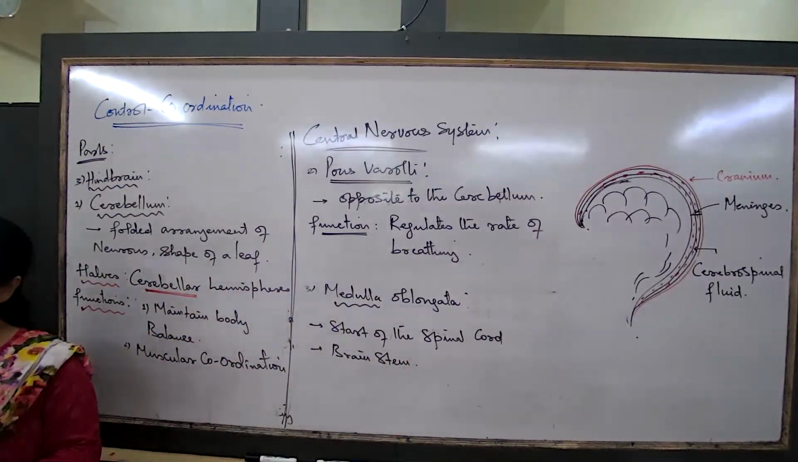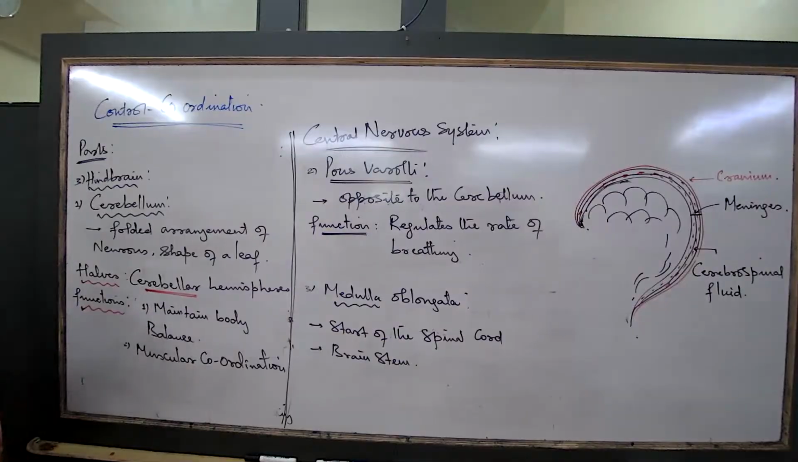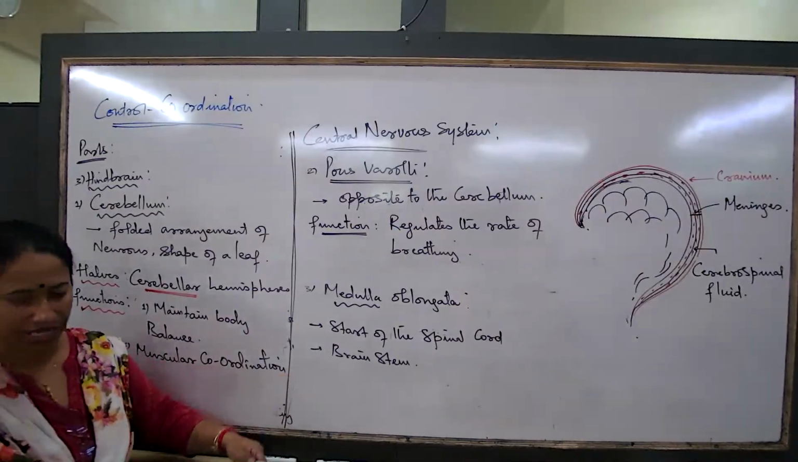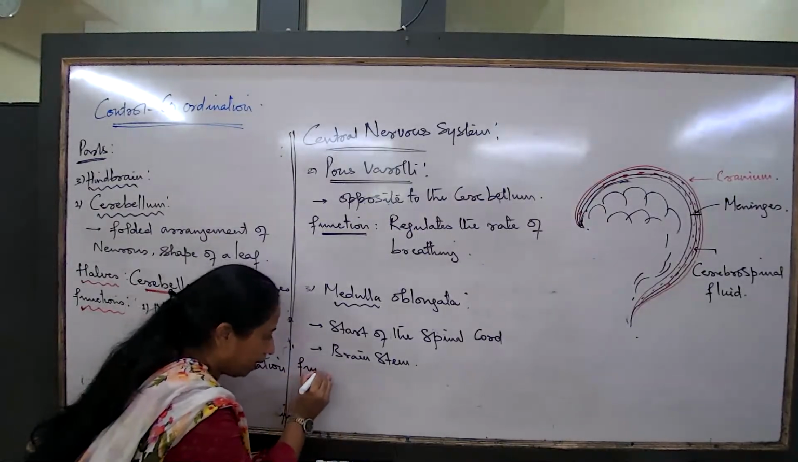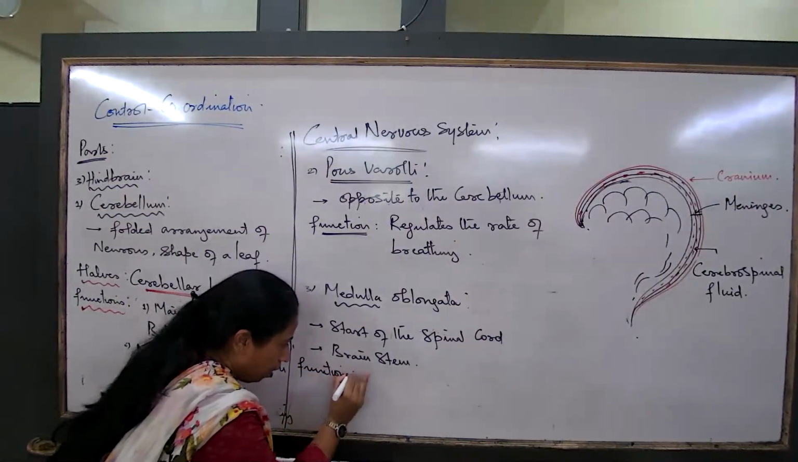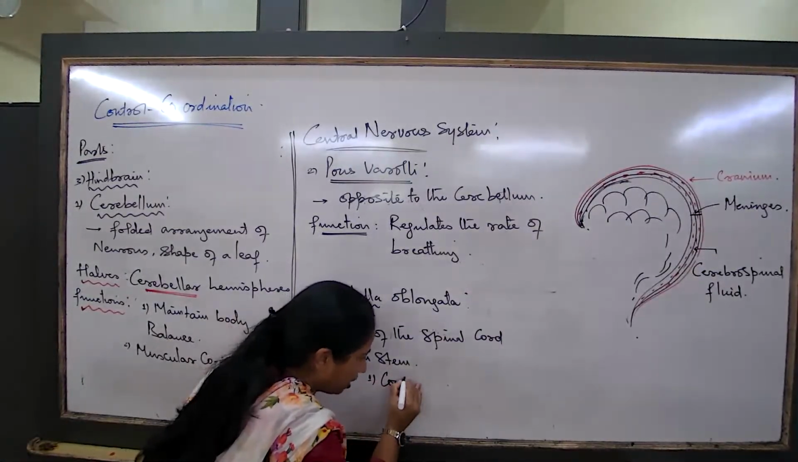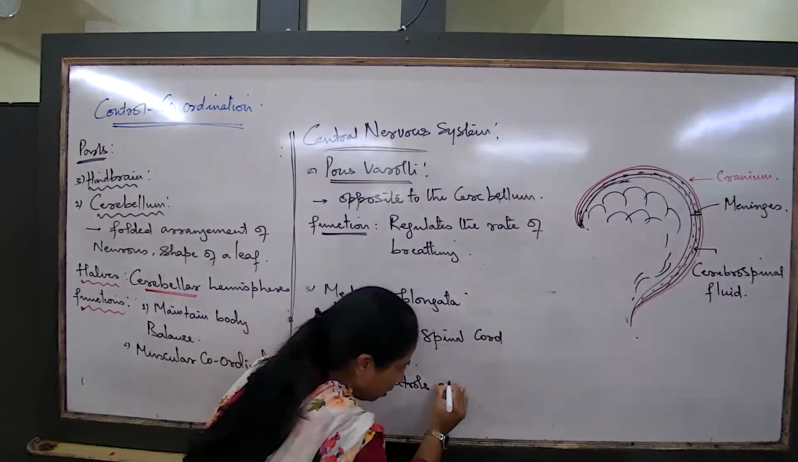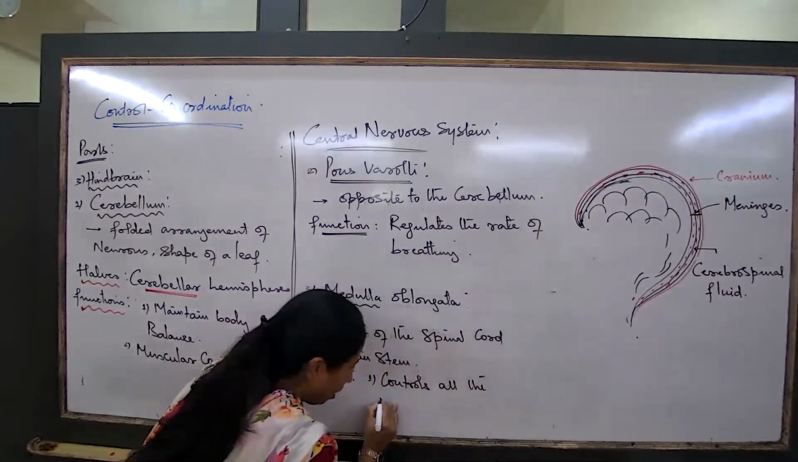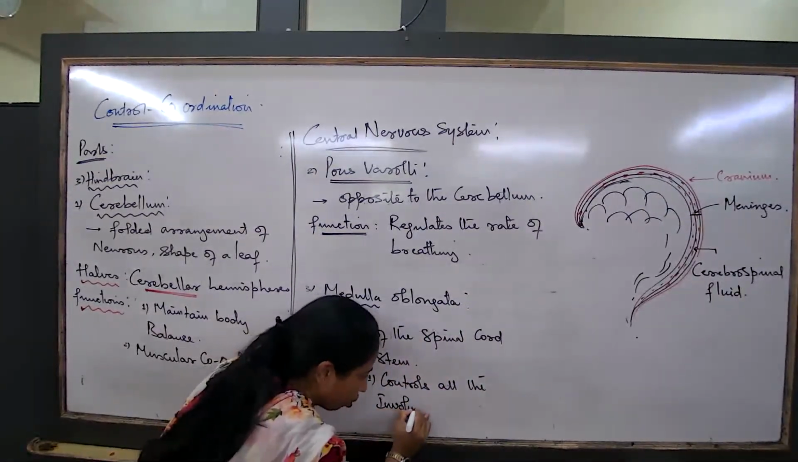The medulla oblongata, which part? This part is known as the medulla. The medulla oblongata is the first part of the spinal cord, meaning after this it is going to continue as a spinal cord in the vertebral column. So this part, the medulla, also known as the brain stem, what is its function? Its function is that it controls all the involuntary functions of the body.